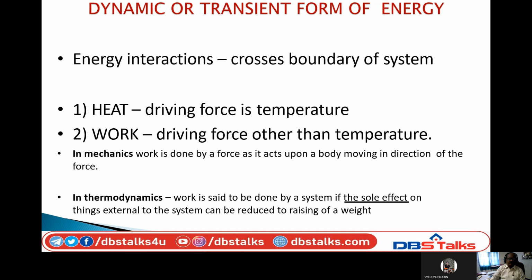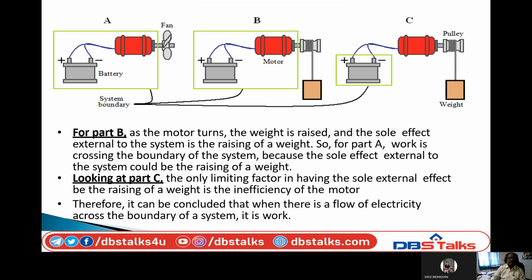See, here there is an example. So this is a system. The system consists of a battery. Battery means inside the battery the energy is in the form of chemical energy. The battery is connected to a motor. So this battery, the chemical energy, the output is electrical energy. Due to this electrical energy, the motor rotates and it rotates the fan.